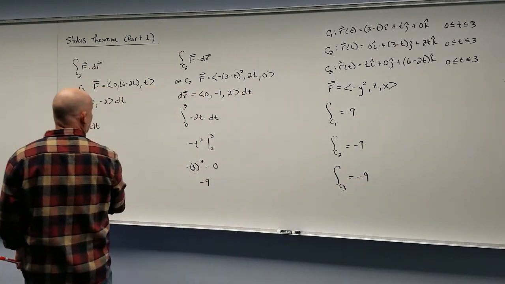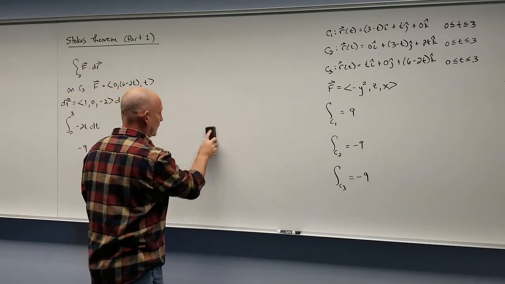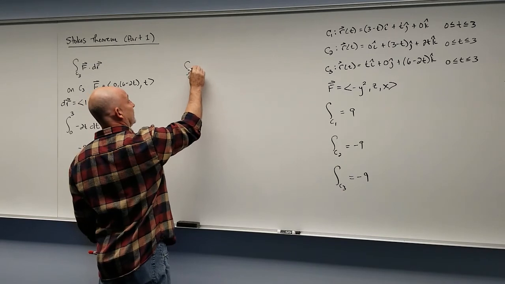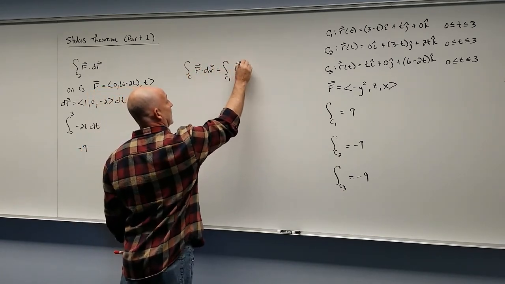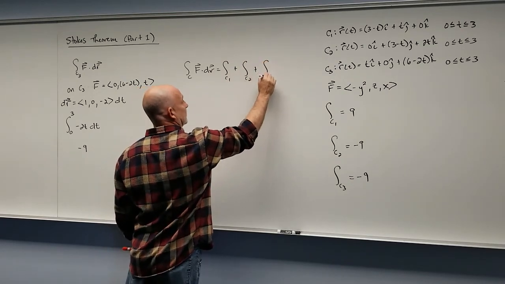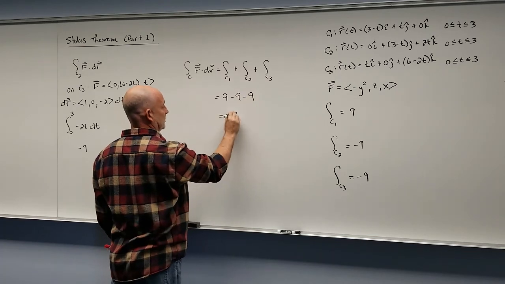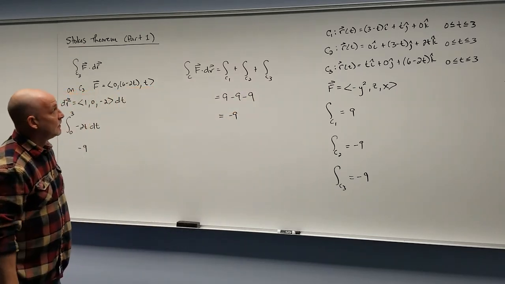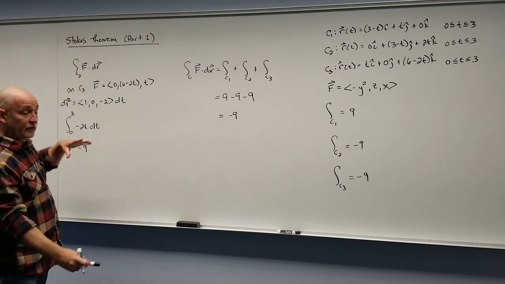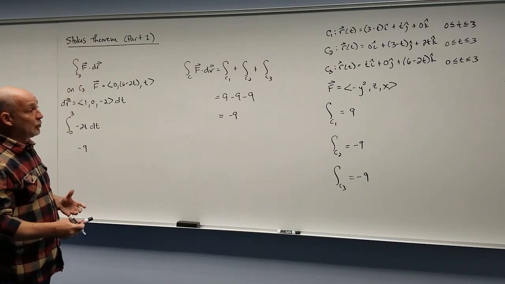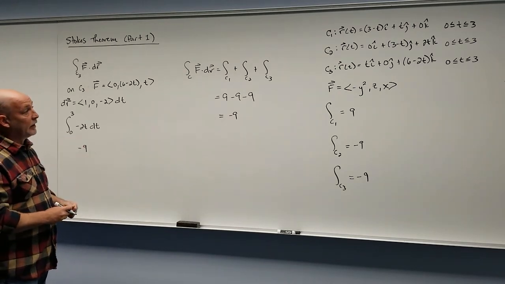So if we add up all of our paths now, the integral around C of f dot dr is going to be the integral for C1, the integral for C2, and the integral for C3, which is 9 minus 9 minus 9, which is negative 9. Okay, so that's taking a look at Stokes' theorem, looking at the line integral that was on the left side. In part 2, we'll come back and take a look at the surface integral of the curl dot n dS.